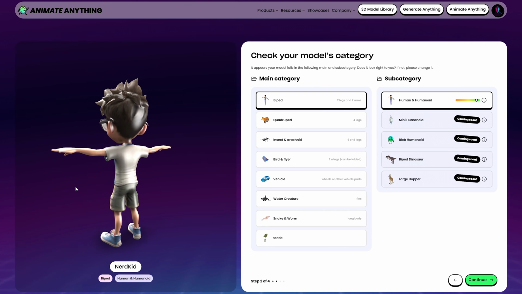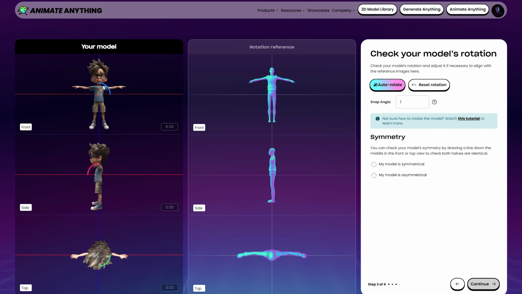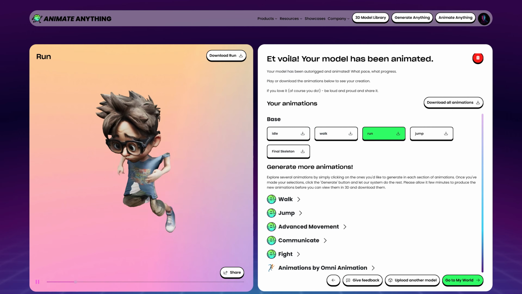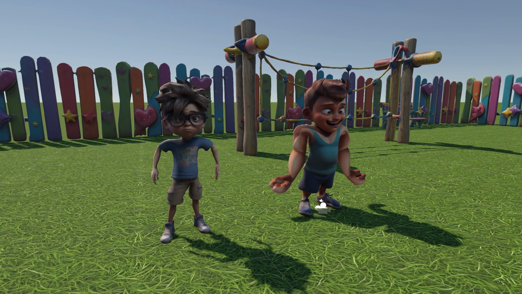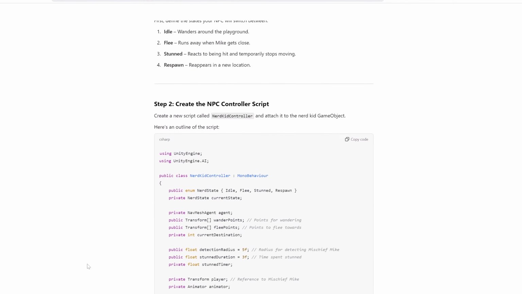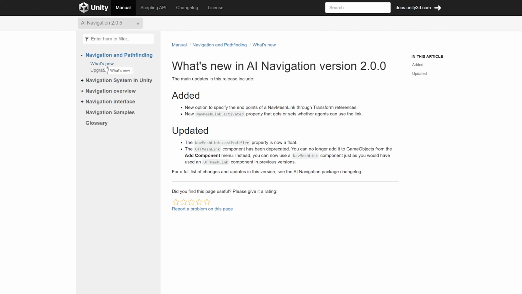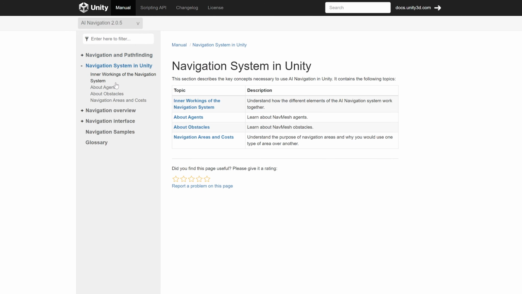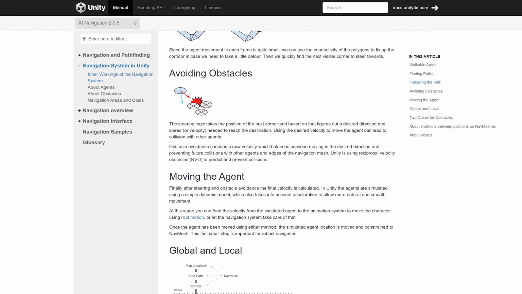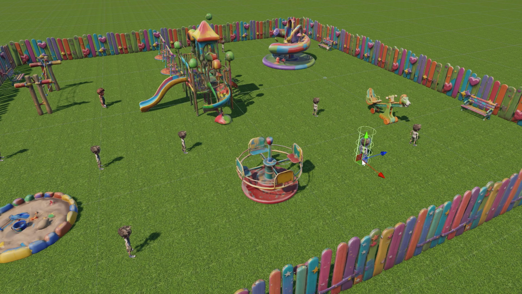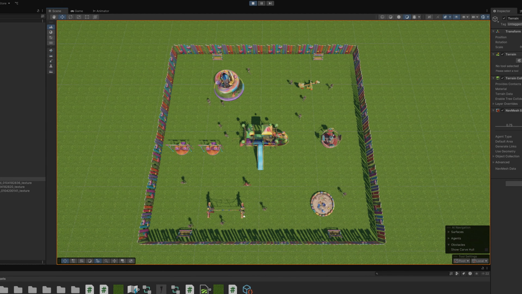I asked Meshy for a nerdy looking kid model, and it pulled through. I rigged it again with Anything World, and it worked about as well as the other model did. Why its knees are in its shoulders, I have no idea. After bringing Nerd Kid into Unity, ChatGPT was impressively able to write a navigation system for it. Unity 6 actually changed how the AI nav mesh system works, so it wasn't able to walk me through exactly how to set everything up in the editor, but given how recent that change is, it's understandable ChatGPT didn't know about it. Now I can place as many nerds as I want, or rather, as many as ChatGPT wants, and they all wander around the map.